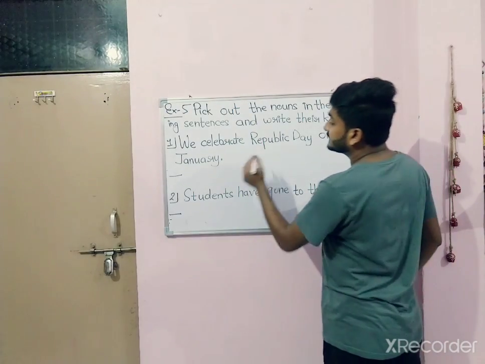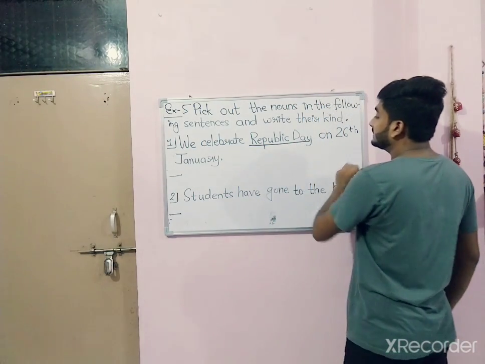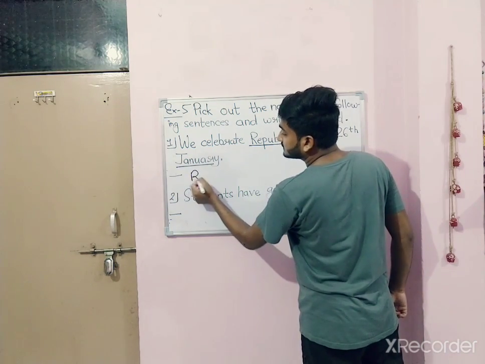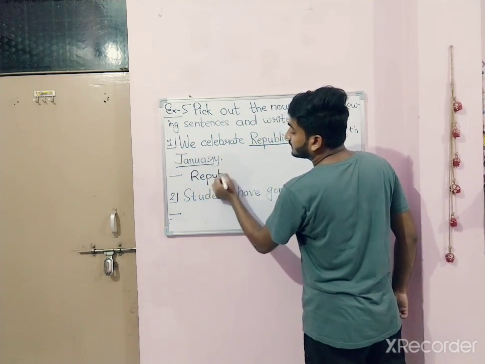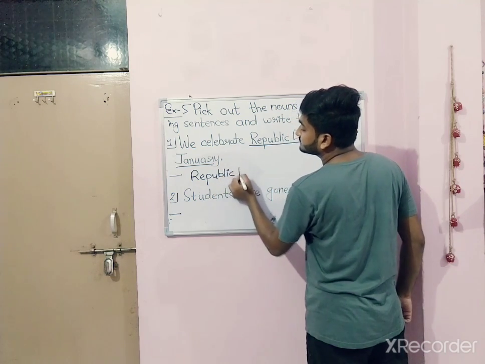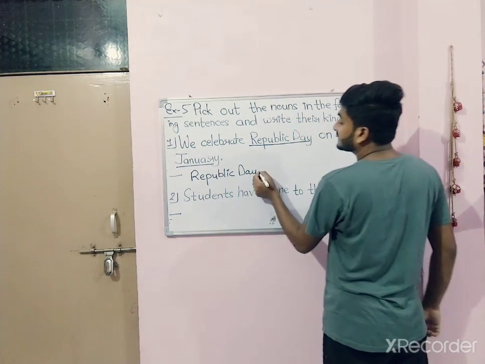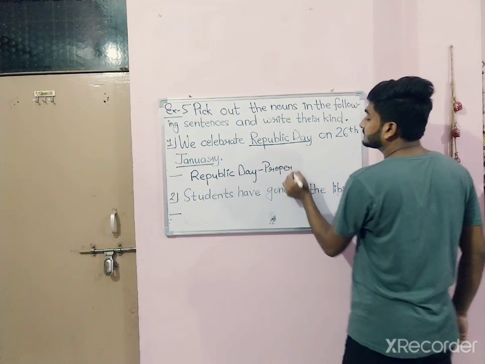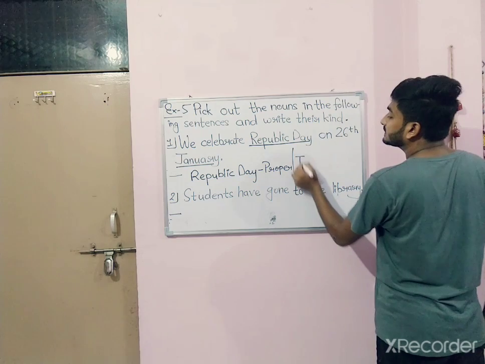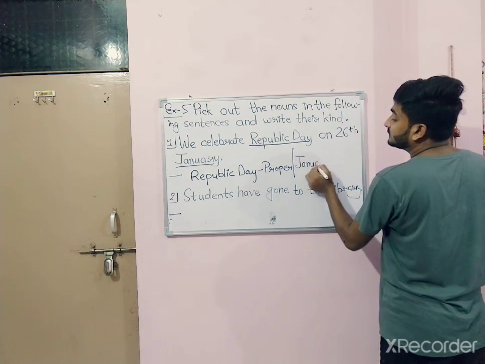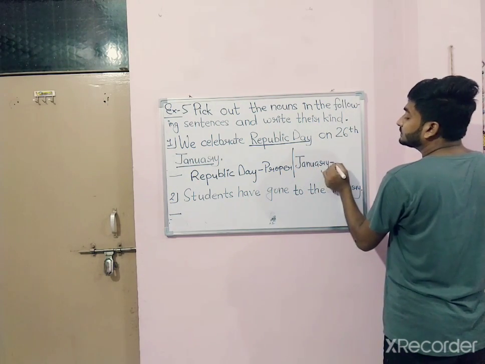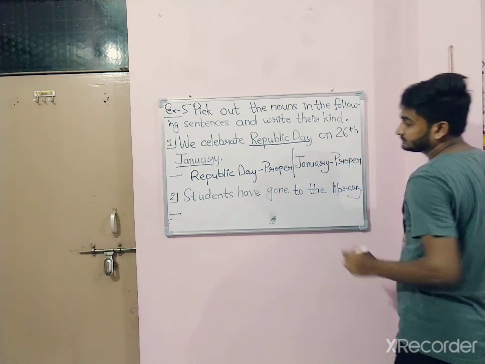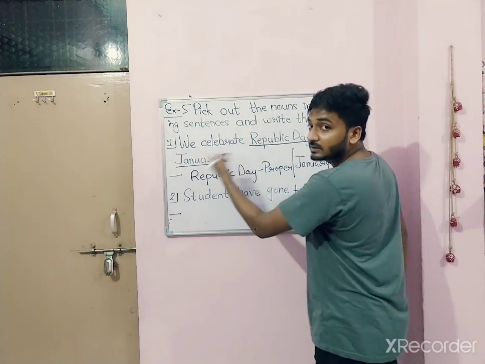So the first noun is Republic Day and the second one is January. So we will write here Republic Day. It is proper noun, and second one is January, which is also a proper noun. For that, these are written with capital letter.